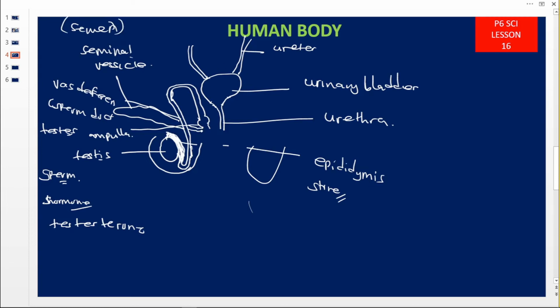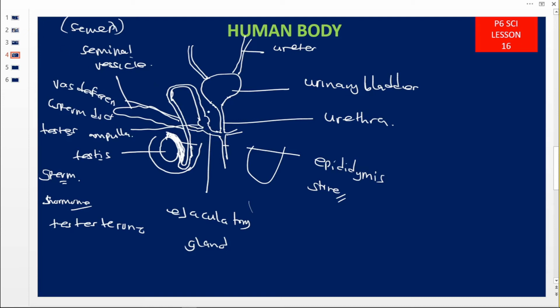Then after that, it's going to continue. As it continues, it's now going to connect to the urethra. Because we have this one from another sperm duct here, as they connect to the urethra, we are now going to move down like this. Now this gland where this sperm duct or vas deferens is connecting to the urethra here is going to be called the ejaculatory gland. So this one is called the ejaculatory gland. Why? Because now the sperms here have met with the semen from the seminal vesicles.